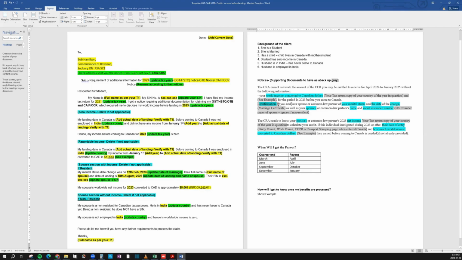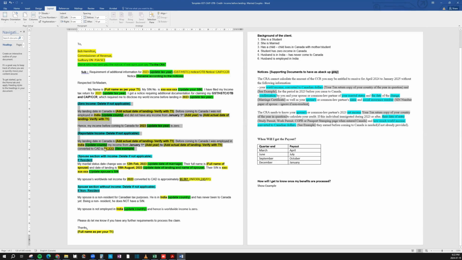Second, confirmation by you and your spouse or common-law partner of your marital status and the date of change, as well as your spouse's or common-law partner's name, social insurance number, etc. So what they want is a confirmation of your marital status date. The first section is yours, the first two, wherein you have income or you don't have income. Now the second is your spouse. So in case you're single and you have no income, then you will delete all the other three sections because this is not applicable to you, and then just submit as is.